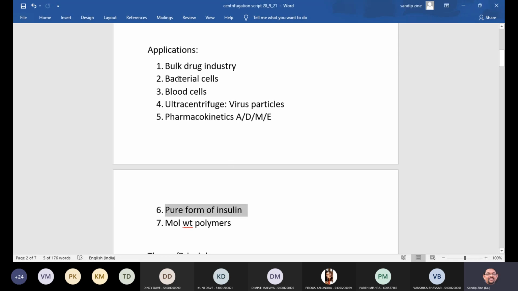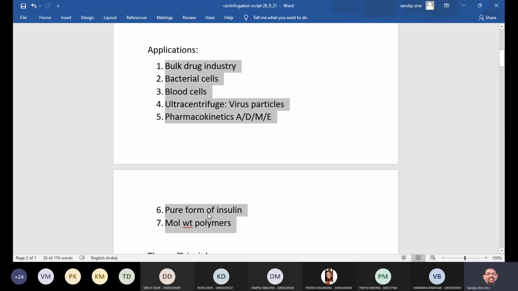So these are some points we can consider as applications of centrifugation. I have mentioned the key points over here. So you can easily correlate bulk drug industry, bacterial cells, blood cell separation. Then for virus particles, ultracentrifugation is one of the widely used techniques. Then pharmacokinetics, we can check ADME.